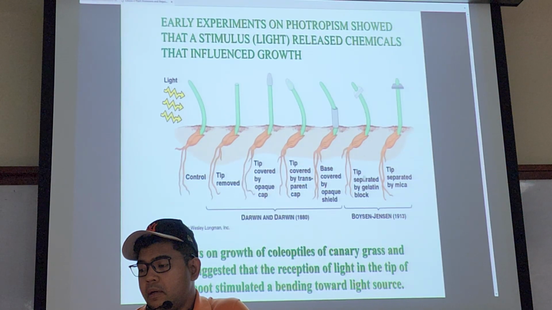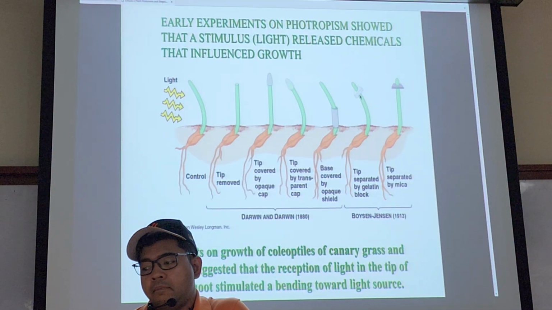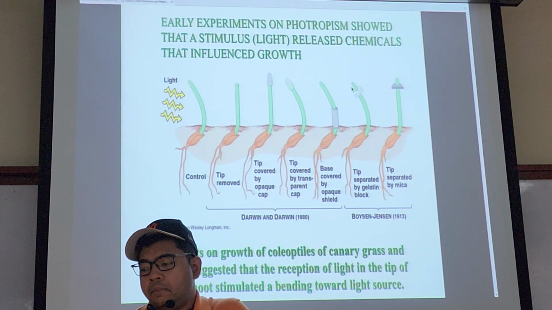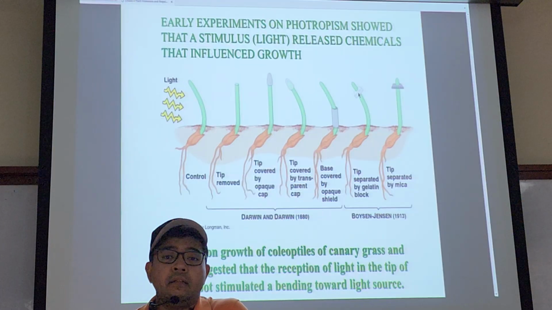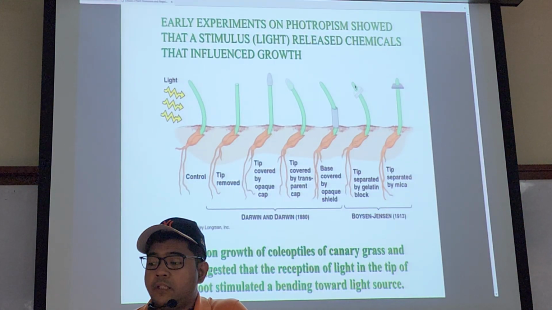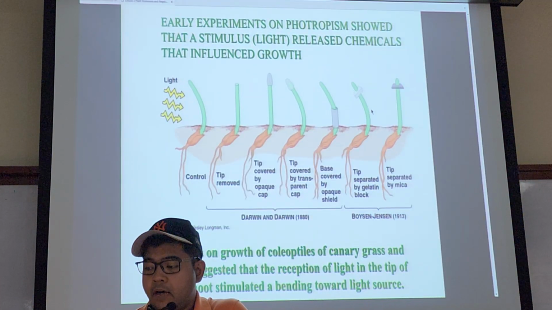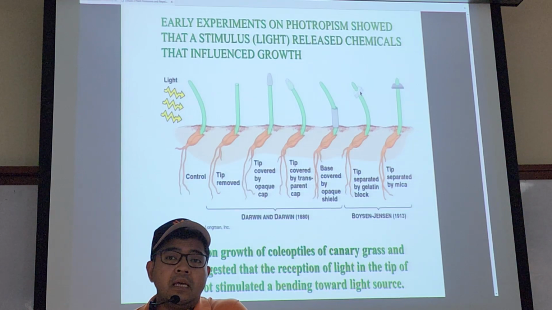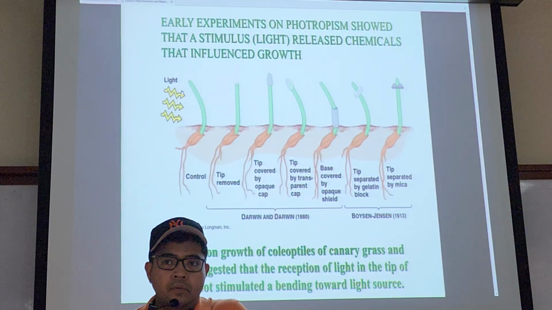They put the top of it, but connected the top part and the bottom part with a gelatin blob, meaning that it's permeable. So the theory was, if something is coming down from the top, and since this is permeable, the pattern would follow the control.